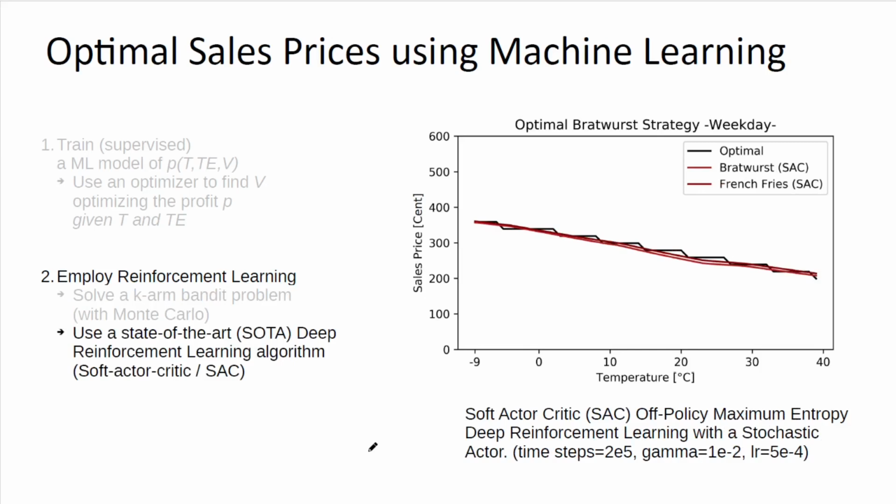If you use the soft actor critic deep reinforcement learning approach, you can see that there's a function approximation of the optimal, or ground truth, solution, even though it cannot reproduce the step-like behavior of the ground truth solution. You see that there's more or less a linear fit to this stepwise function, even though there's a small kink here.